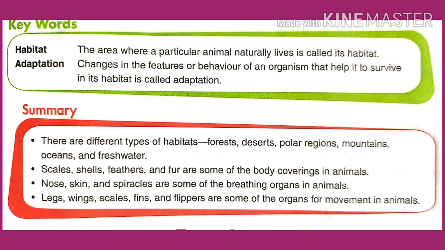There are different types of habitats such as forests, deserts, polar regions, mountains, oceans, and freshwater. Scales, shells, feathers, and fur are some of the body coverings in animals. Nose, skin, and spiracles are some of the breathing organs in animals. Legs, wings, scales, fins, and flippers are some of the organs for movement in animals.